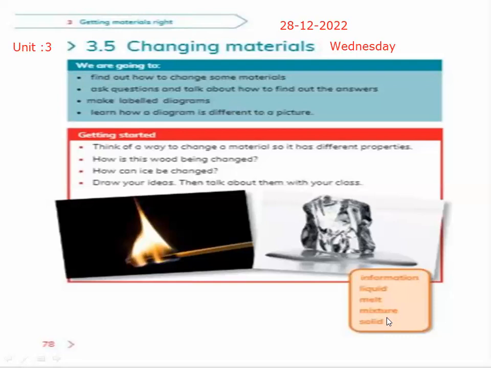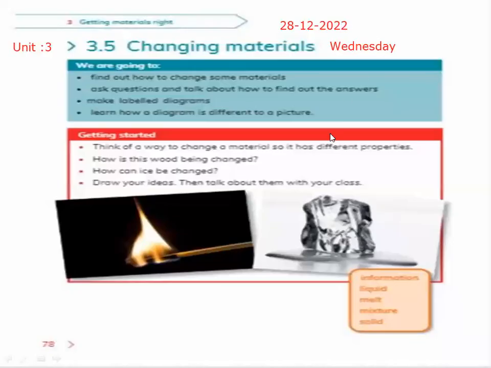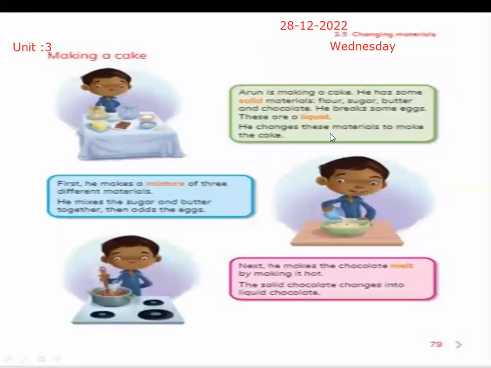Then we have solid. You know, there are three types of matter: solid, liquid, and gas. Table, chair are solid. Ice is solid, but water is liquid. Understand? Okay, moving on to the next page, page number 79.